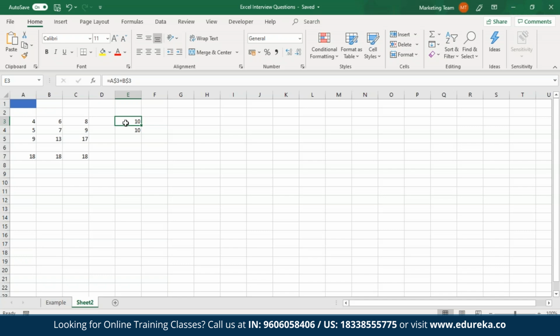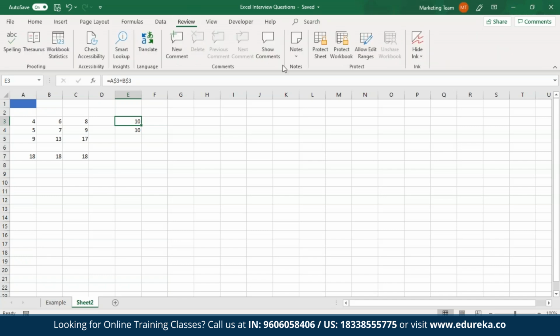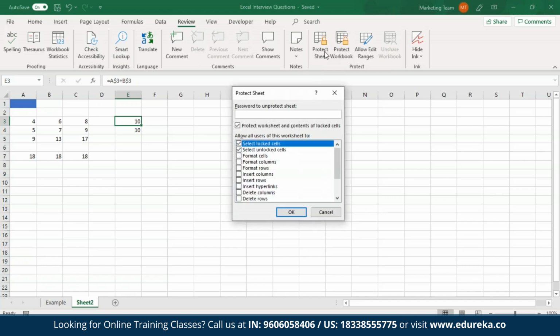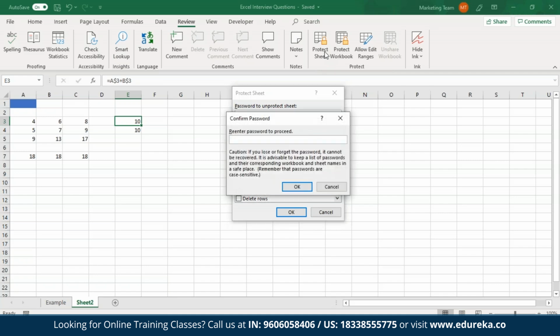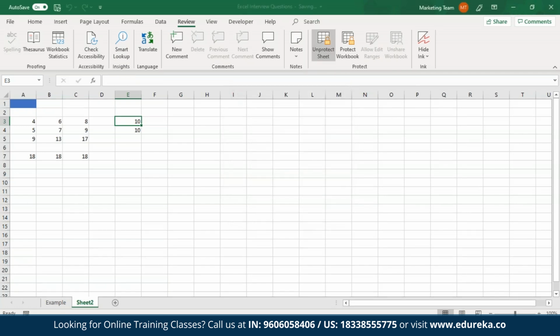Now in case I want to apply the changes that I just made, all I have to do is go to this Review tab and then select the Protect Sheet option. Excel will ask me to enter some password, so I'll just give some random password over here, and then I'll click on OK. So as you can see, previously when I used to click on these cells, it would show me the formula for both of these. Now, when I click on either of these cells, the formula is hidden. When I click on any of the other cells that I've not protected, the formula is still visible.